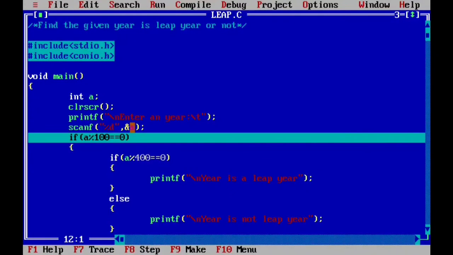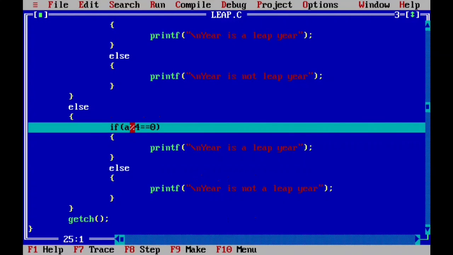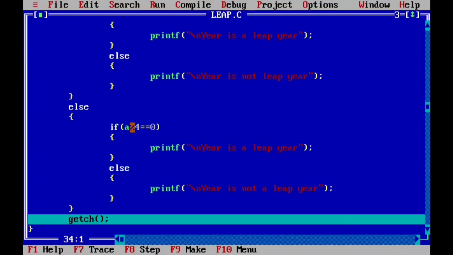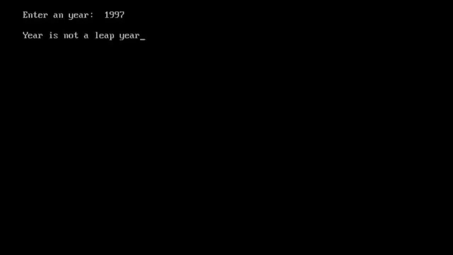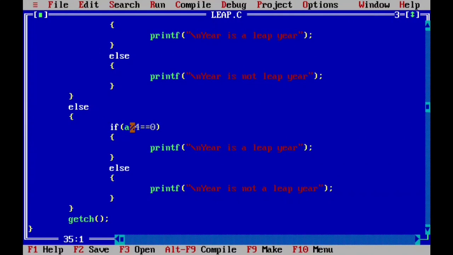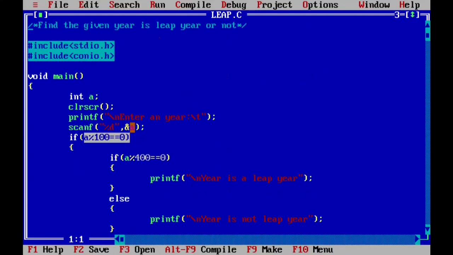Let's see one more time, right? Now this time suppose 1997 is given. Now this if condition will be false, right? Else, 1997 divisible by 4, this will be false again, right? So the else part will be executing. Year is not a leap year, right? This is how you'll have your answer. Year is not a leap year, right? And the program terminates.